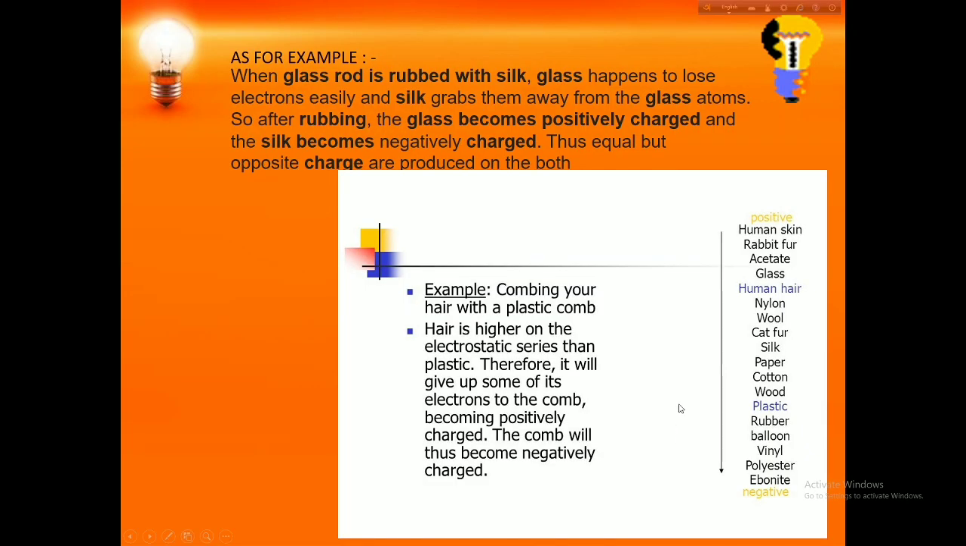Take another example to understand this thing. Here is the series. You choose any upper substance to compare with a lower one. You take the upper as positive and the lower as negative. Suppose you take glass and rubber. Glass is positive and rubber is negative.